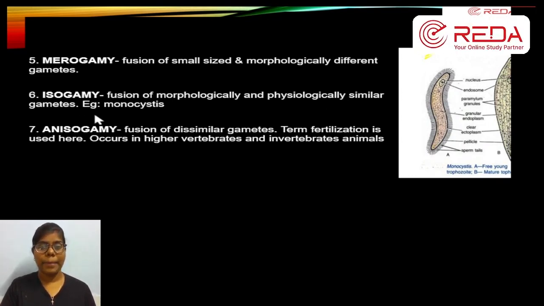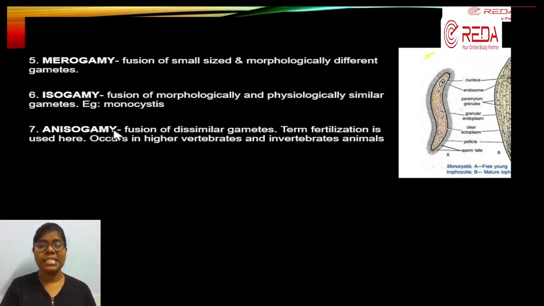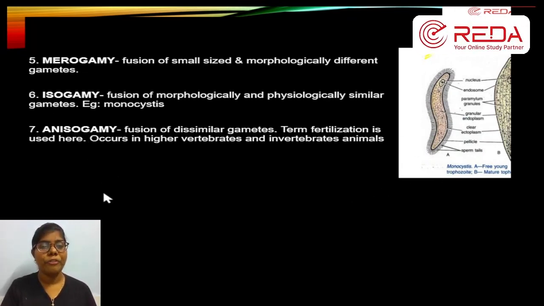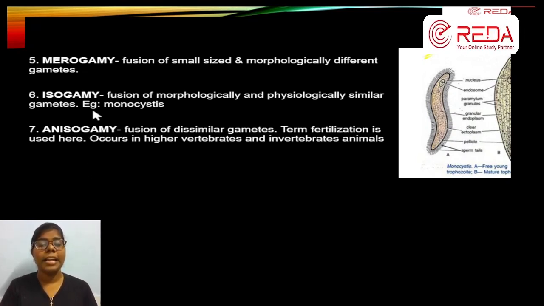This kind of syngamy happens. Example, monocytes. This is monocytes. This is where the isogamic type of reproduction is happening. So merogamy means different, isogamy means same.